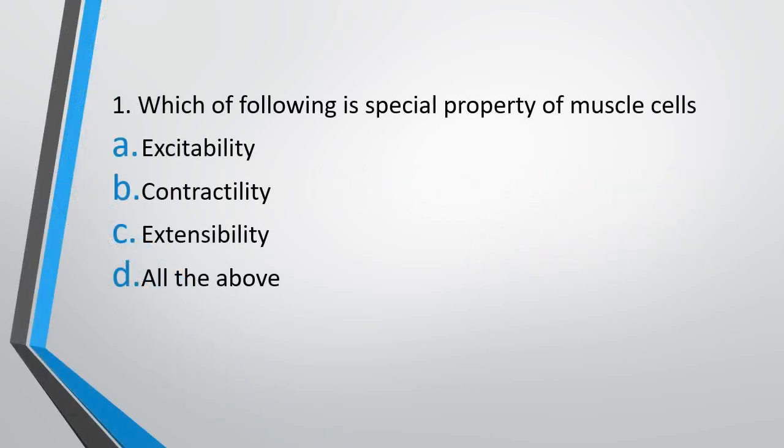Question number 1. Which of the following is a special property of muscle cells? Excitability, contractility, extensibility, or all the above? The special property of muscle cells is. The correct answer is option D, that is all the above. Excitability, contractibility, extensibility. These are all special properties which are found in muscle cells.